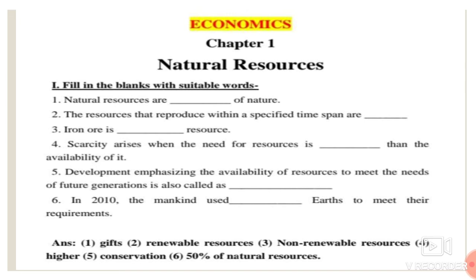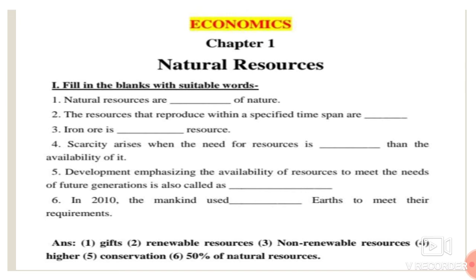Second one, the resources that reproduce within a specified time span are dash. Here, the resources that reproduce within a specified time span are called renewable resources. Third one, iron ore is dash resource. Iron ore is a non-renewable resource. Fourth one, scarcity arises when the need for resources is dash than the availability of it.